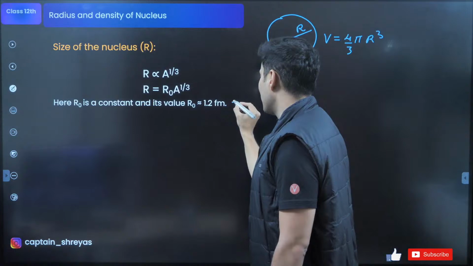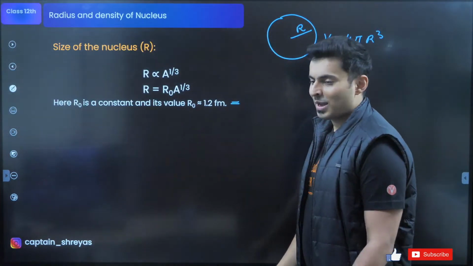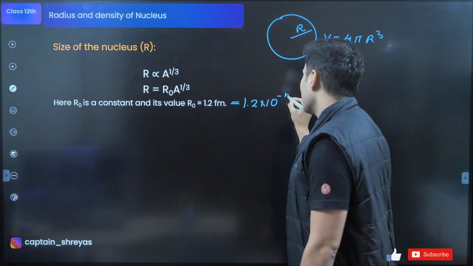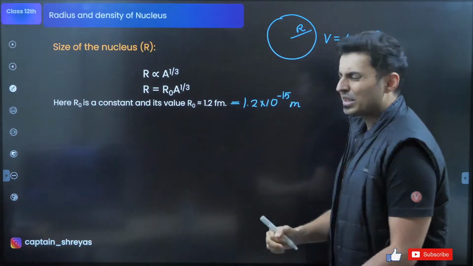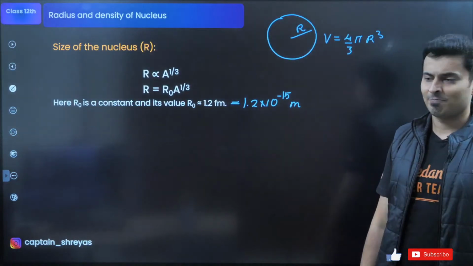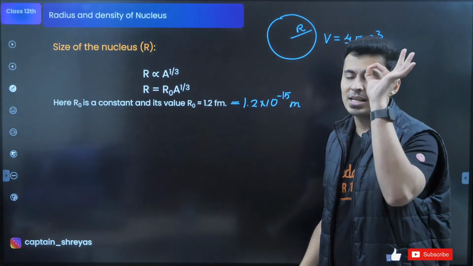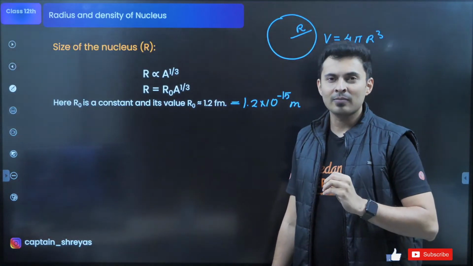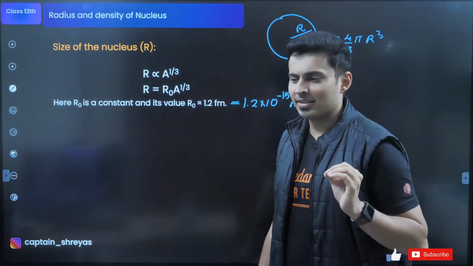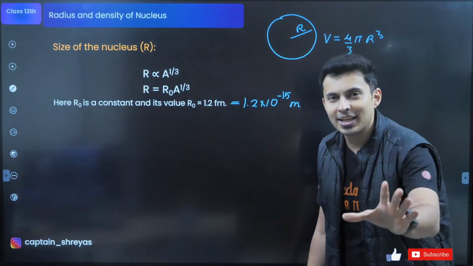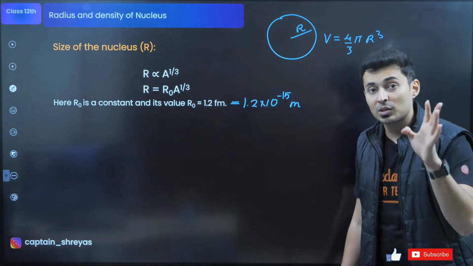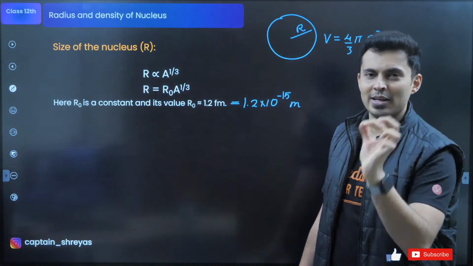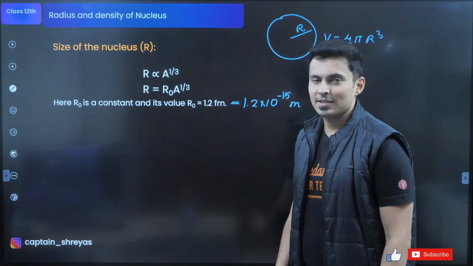If you are wondering what this fm is, sir, I have heard of radio FM. Here the f stands for Fermi, which is 10 to the power minus 15. It's so small. You know, milli is 10 to the power minus 3, micro is 10 to the power minus 6, nano is 10 to the power minus 9, pico is 10 to the power minus 12, and Fermi is 10 to the power minus 15. That's very small, guys. This is the radius that you get.